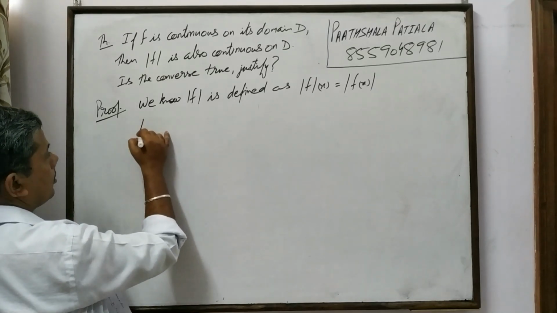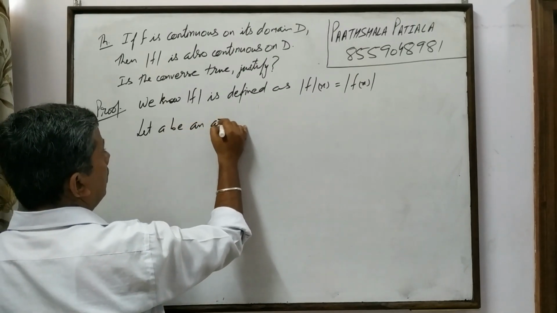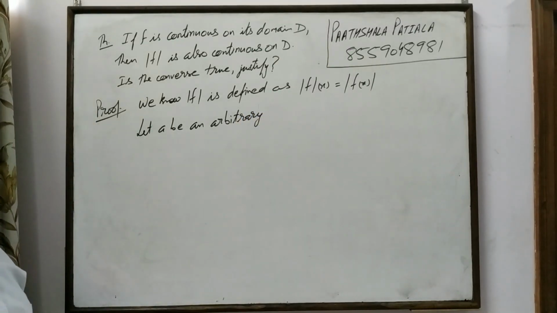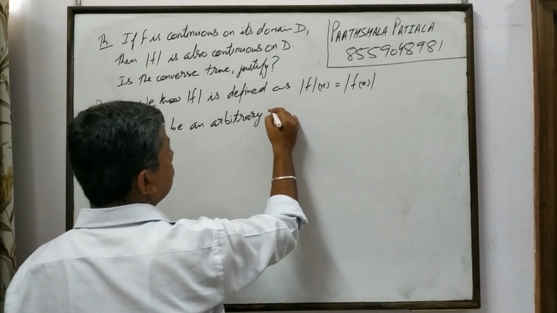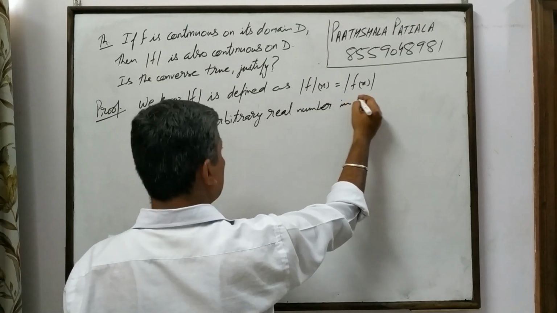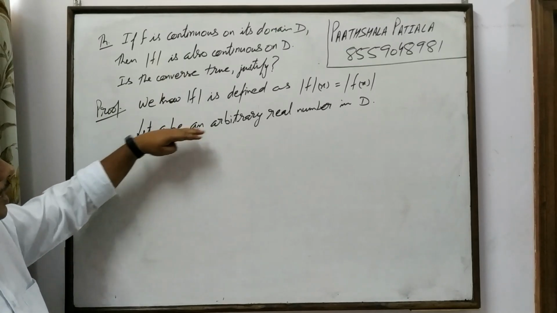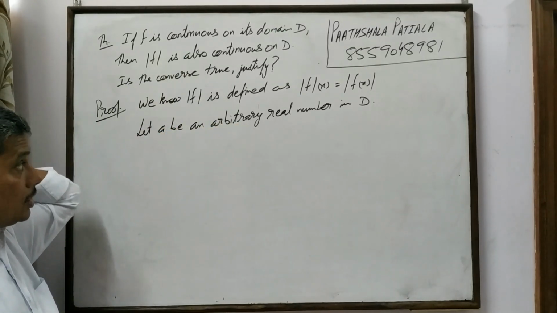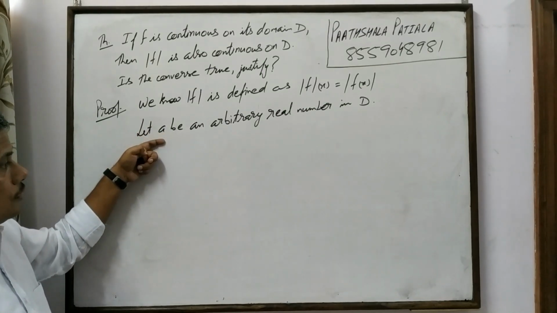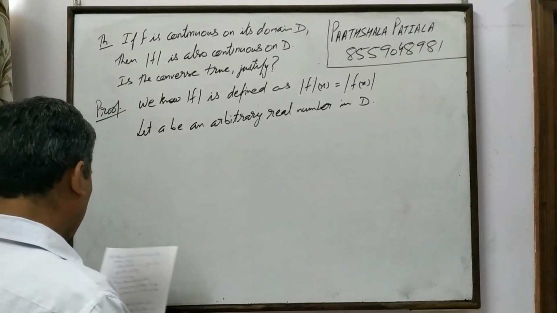Let a be an arbitrary real number in D. Arbitrary stands for random. Whenever we need to prove that something is true at every point of the domain, we take an arbitrary number and prove that it is true for a. Then it is true for all the real numbers, because a is arbitrary. a could be any number.